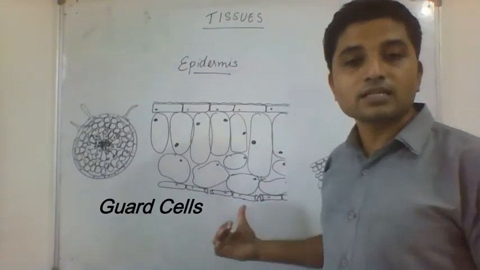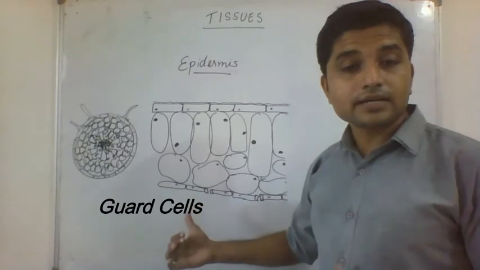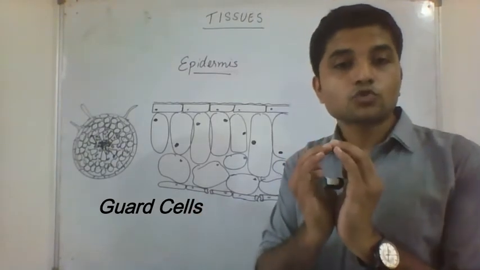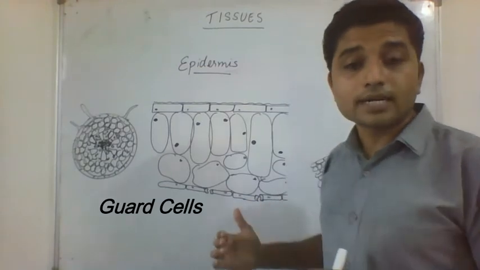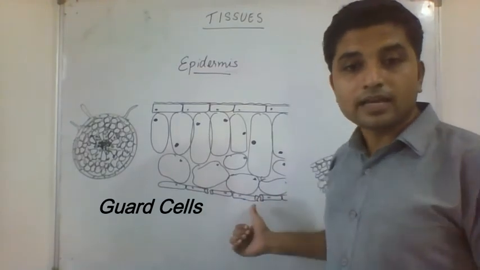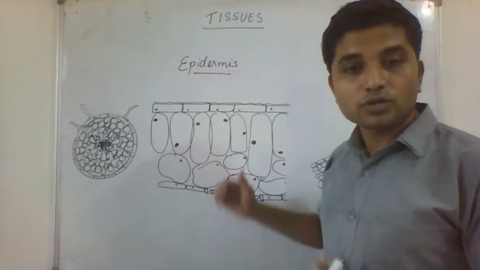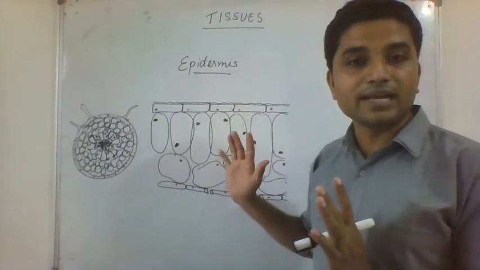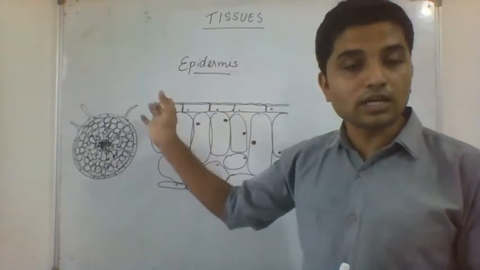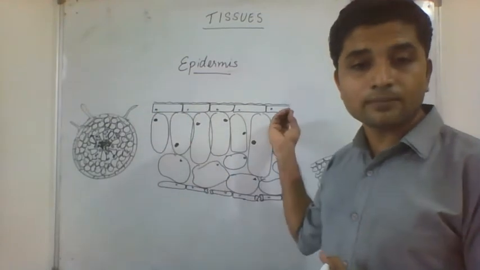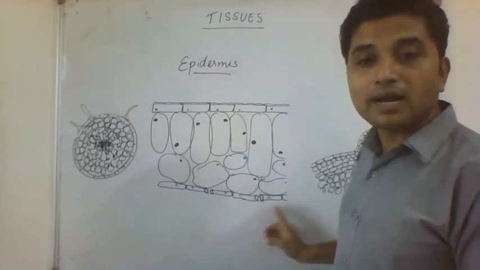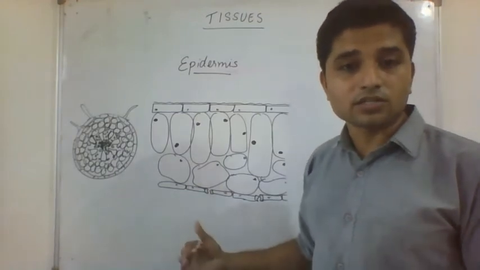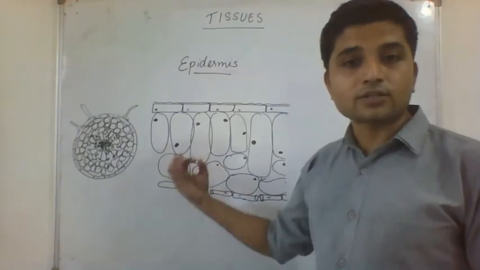These cells are known as the guard cells. These guard cells keep the stomata open, and sometimes they even close down the stomata. So guard cells can open and close the stomata, and they form the stomata actually. So in a leaf you have two different types of epidermis. Upper epidermis producing cuticle, water resistant layer, and they are continuous layer. Lower epidermis may not be continuous because they have stomata in the middle which allows gaseous exchange, where carbon dioxide has to enter into the leaf.